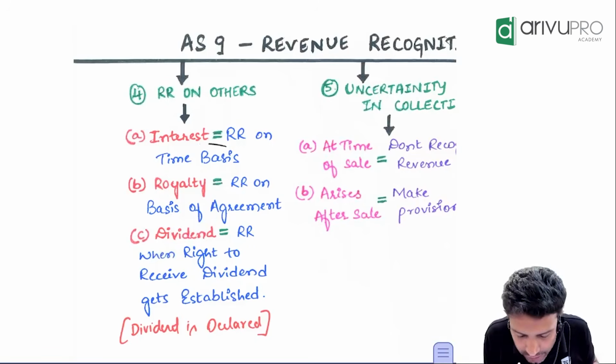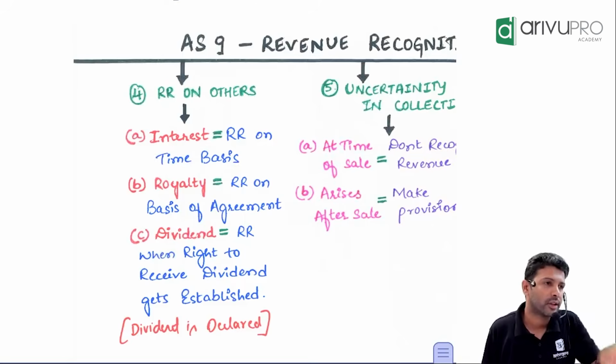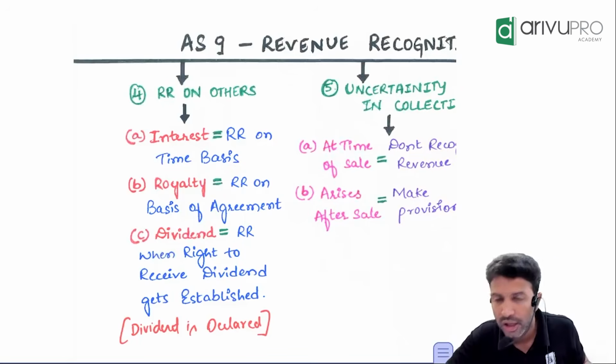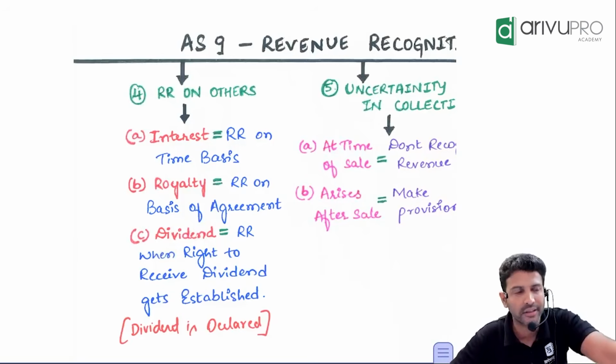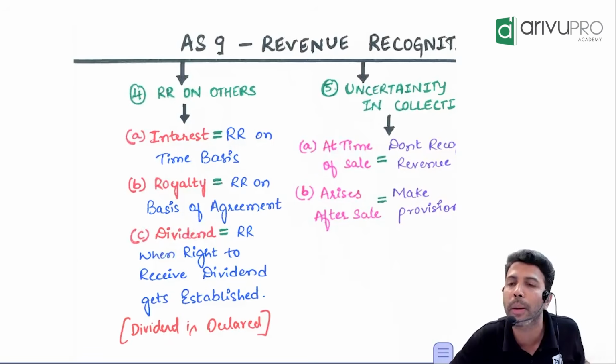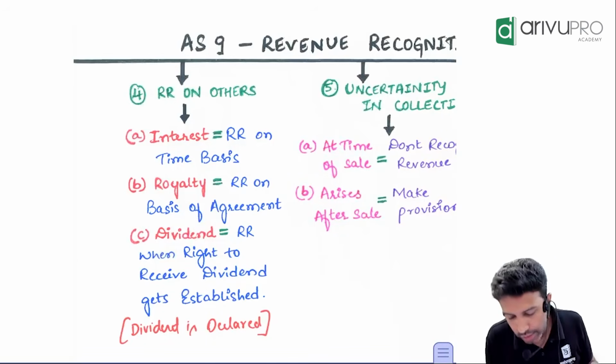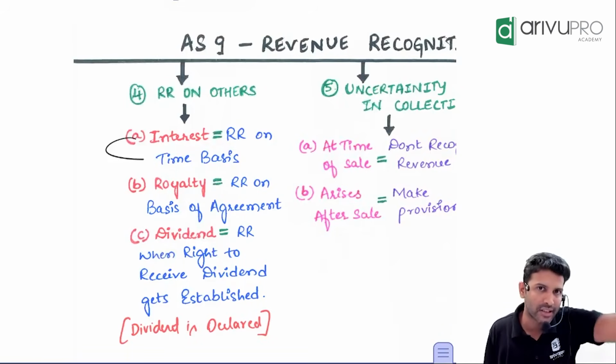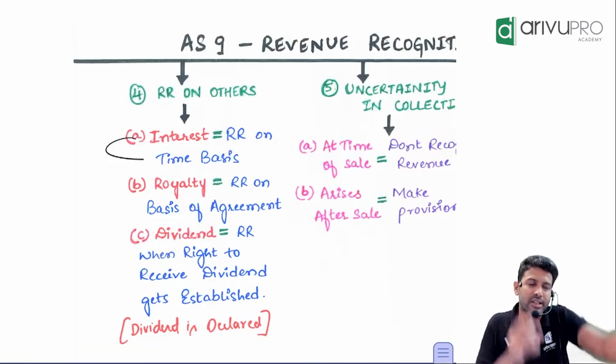Because interest recognition is always on time basis. If 1 month is past, you can book 1 month's interest revenue in your books. Whether you have received it or not is irrelevant because we do the accounting on accrual basis. If 3 months is past, then you can book 3 months' interest revenue.